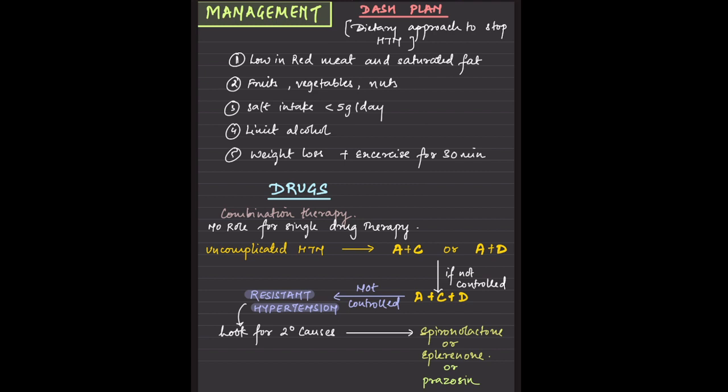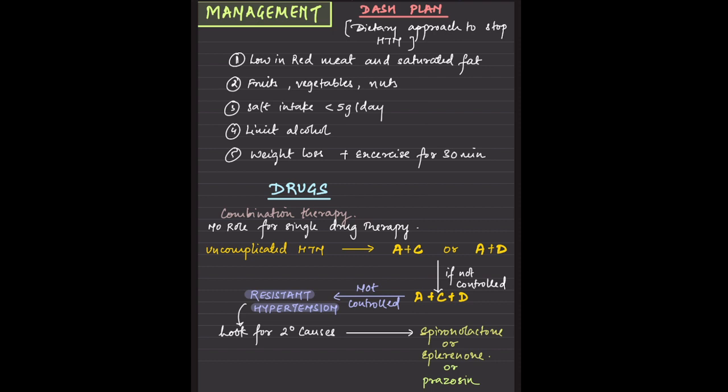B for beta blockers. So if it is an uncomplicated hypertension, okay, a simple hypertension patient of 150 by 100 or 160 by 100 coming to you, we use A plus C or A plus D. So mostly we are giving telmisartan, along with that we have amlodipine, a calcium channel blocker. If it is not controlled, then we need to add A plus C plus D.